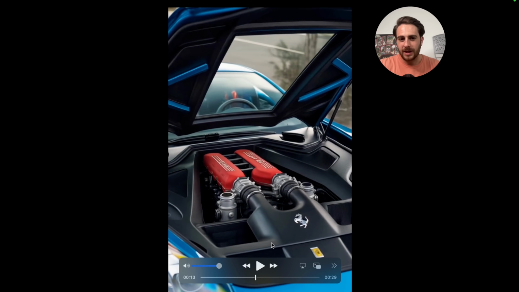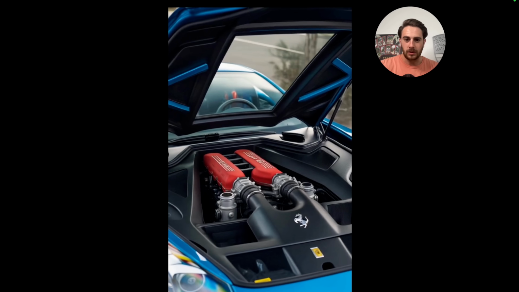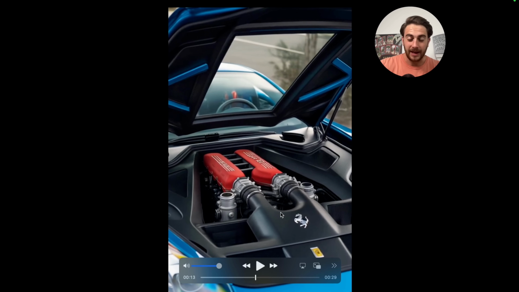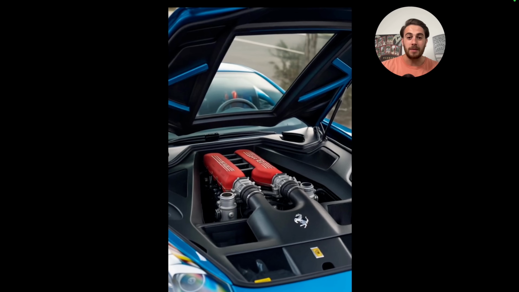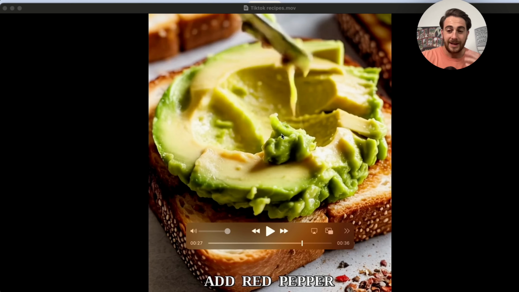Now, the craziest thing about this that I really like is that it actually switches the B-roll based on what it's talking about. Here, it's talking about the engine, and as we can clearly see, it included the engine. In addition to that, it put the text in the middle like I had asked it to, and it doesn't have any background music. And honestly, that barely even scratches the surface of what this is capable of doing. Check this out right here.